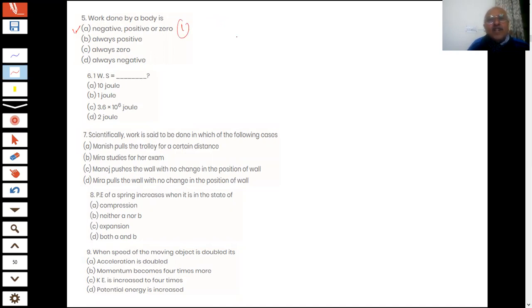You know that when we defined work, students, we have clearly said that if the force is acting perpendicular to the direction of the displacement, the body is moving this way, but the force is acting at 90 degree, then what will happen, students? We have just said then W is 0.